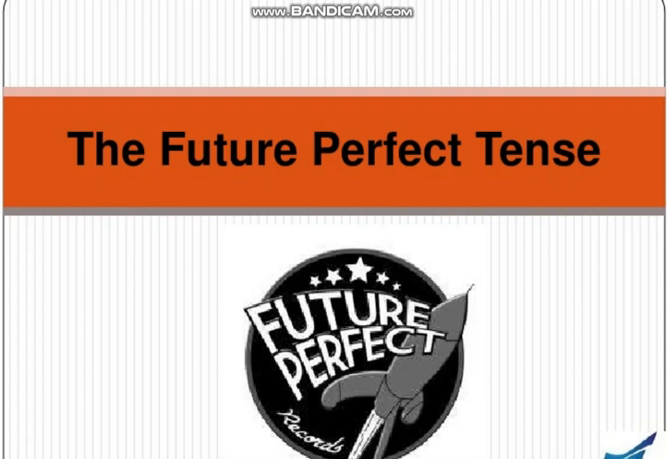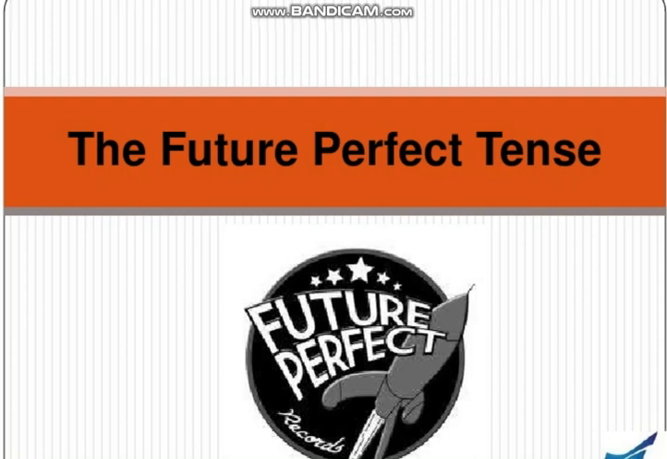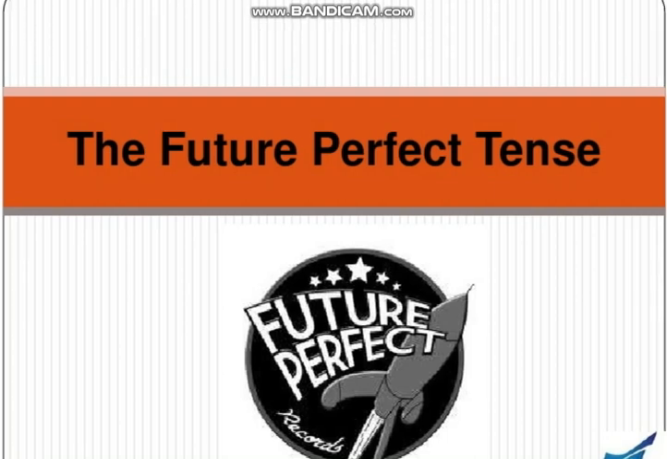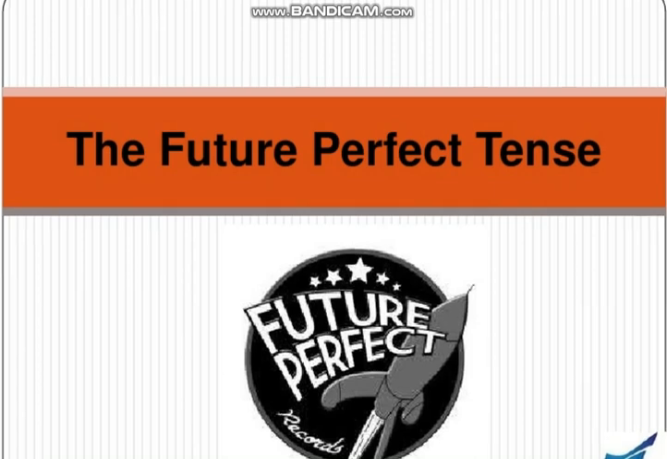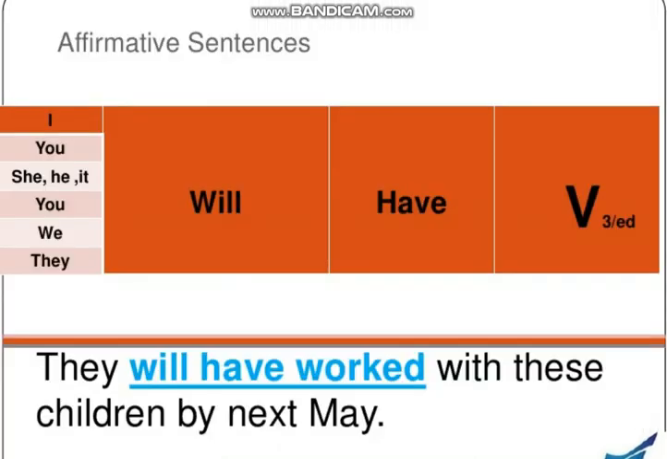Today we are going to discuss the future perfect tense. Let's have a look at the rules or the structure of this tense. In affirmative sentences, as I have already told you, with I, you, she, he, it, they and we, whether it is a singular noun or plural noun, you will use this helping verb will with it.